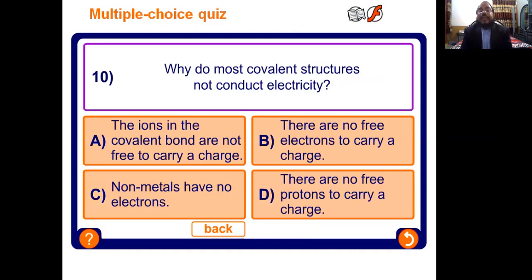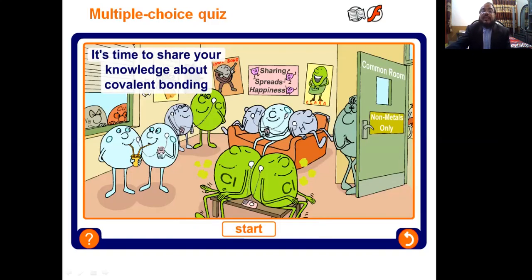Why do most covalent compounds or structures not conduct electricity? What is the reason? The ions in covalent compounds are not free to carry a charge. There are no free electrons to carry a charge. Non-metals have no charges, and there are no free protons. If electrons were free to carry charge, it could conduct electricity.